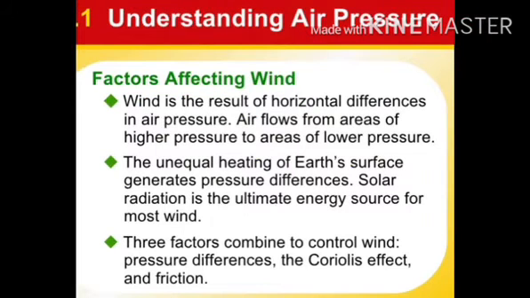Factors affecting wind. Wind is the result of horizontal differences in air pressure. Air flows from the area of high pressure to the area of low pressure. The unequal heating of Earth's surface generates pressure differences. Solar radiation is the ultimate energy source for most wind. Three factors combine to control wind: pressure difference, the Coriolis effect and friction.